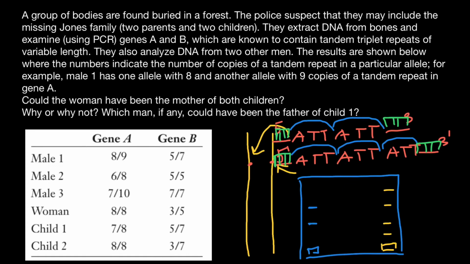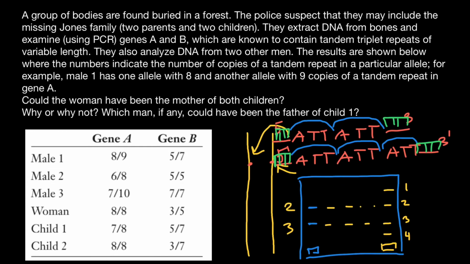For example, we know that here we have, say, 4 repeats of this triplet nucleotide, and here 3, 2, and 1. So just comparing these bands, we can say that here we also have 3 repeats, and here we have 2 repeats.